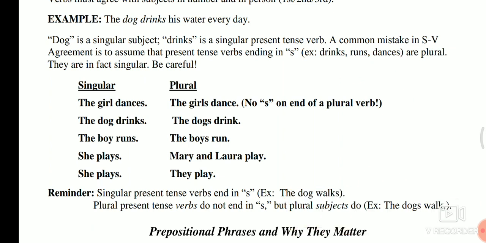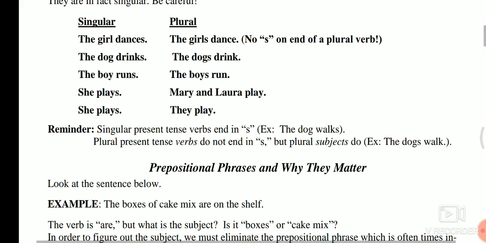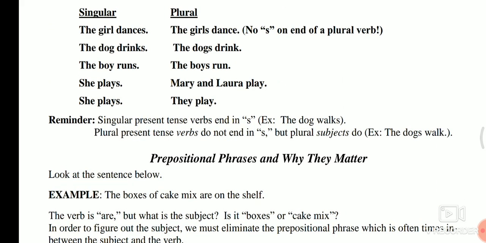So every time you put s on a verb, it should not be plural. It has to be singular. Here, to differentiate, they have given some examples, like: the girl dances.